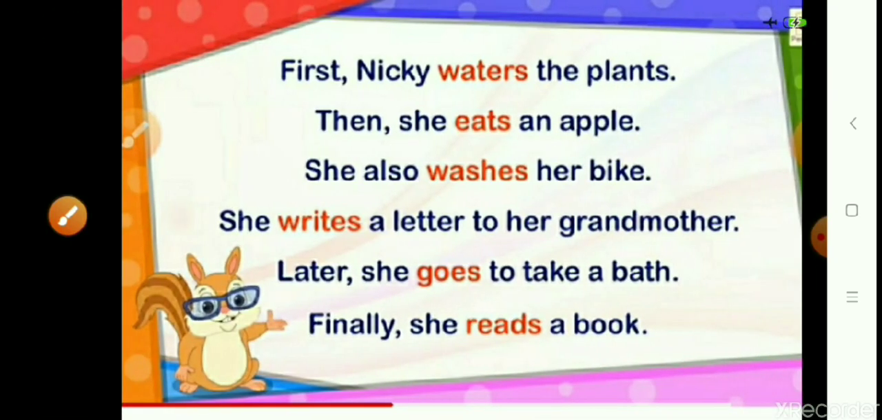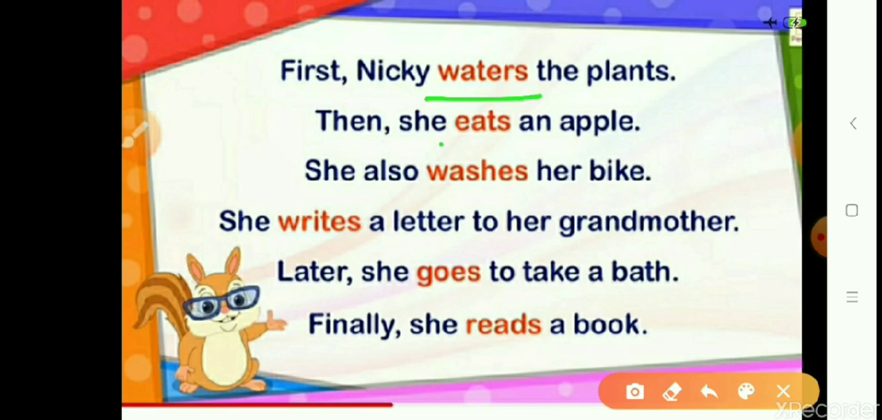Now, as we have seen, let's check it once again. Firstly, Nikki waters the plant. She eats an apple. She washes her bike. She writes a letter to her grandmother. She goes to take a bath. And finally, she reads a book. Children, I've not shown you the picture of Nikki reading the book, but as you can see, it's written in the sentence. So the words which are underlined are all doing words.